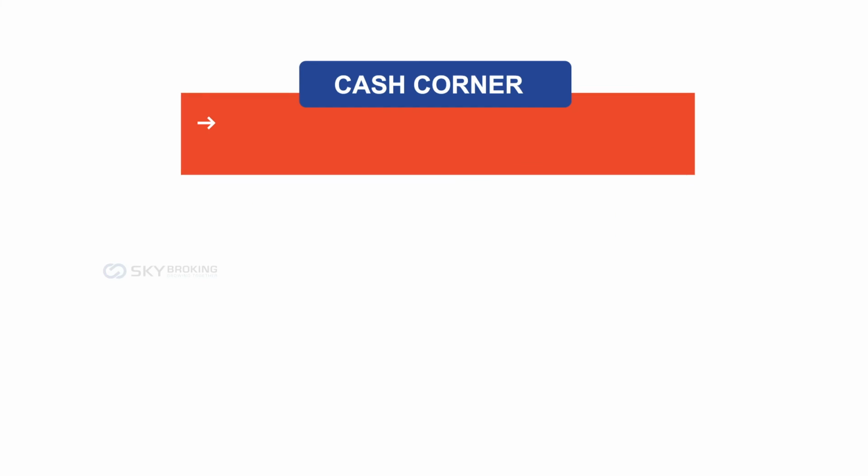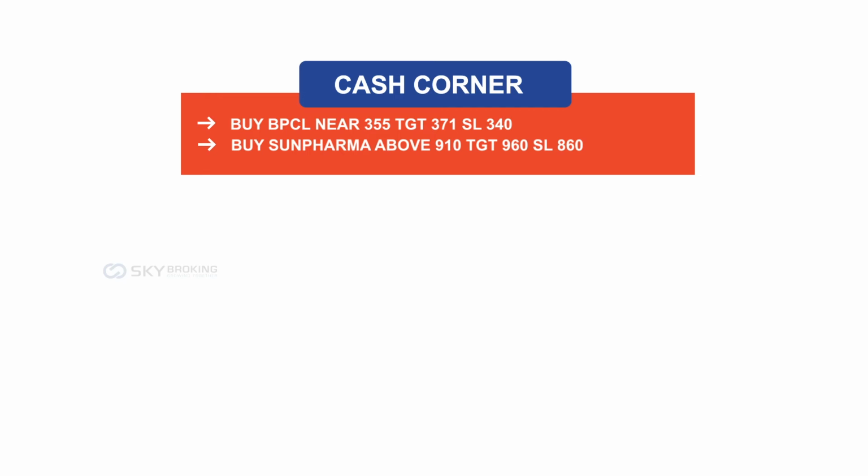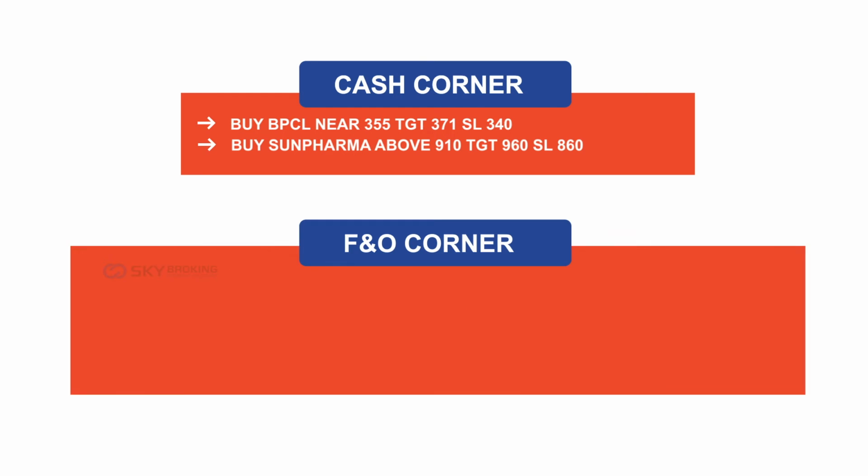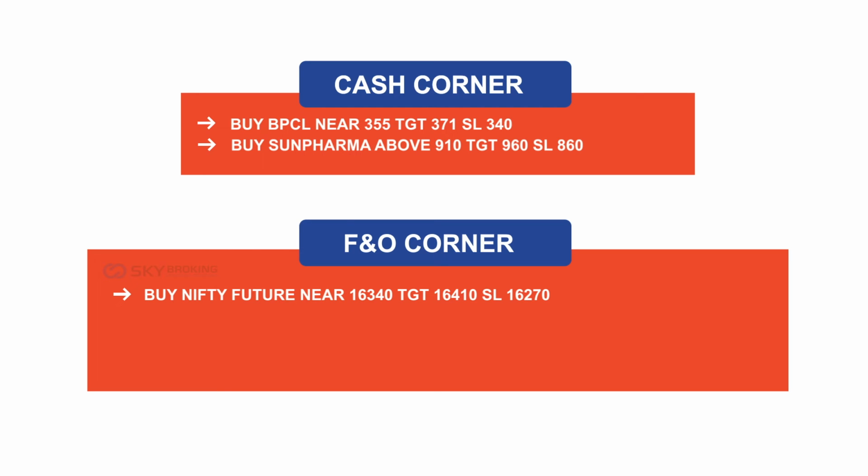Coming to the cash corner, buy BPCL near 355, the target is 371 with a stop loss of 340. Buy Sun Pharma above 910, the target is 960 with a stop loss of 860. Coming to the F&O corner, buy Nifty Future near 16,340, the target is 16,410 with a stop loss of 16,270.